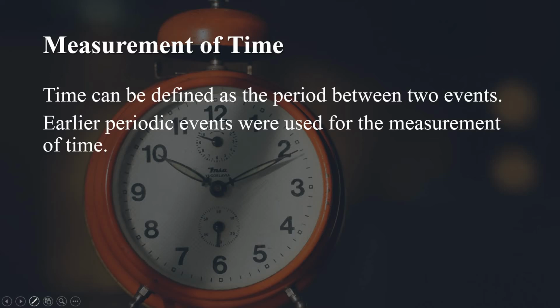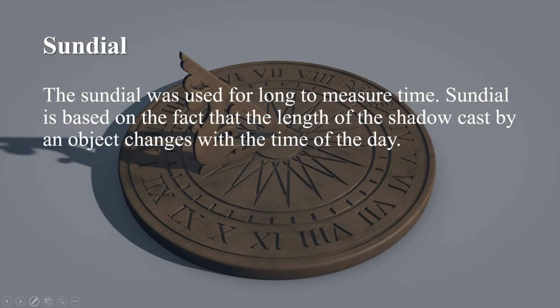So, based on the periodic nature of these phenomena, ancient people developed devices such as sundial, sand clock and water clock for measuring time. So let us know about these devices in detail. First, let us understand about sundial. The sundial was used for long to measure time.